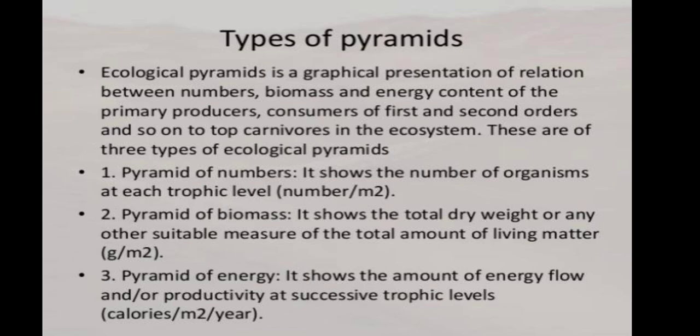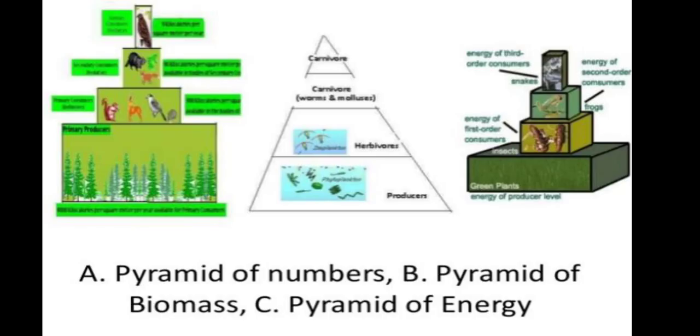The first one is the pyramid of number. It shows the number of organisms at each trophic level. Then the pyramid of biomass. It shows the total dry weight or any other suitable measure of the total amount of living matter. Then the pyramid of energy. It shows the amount of energy flow or productivity at successive trophic levels. In this diagram, we see the pyramid of number, pyramid of biomass, and pyramid of energy.